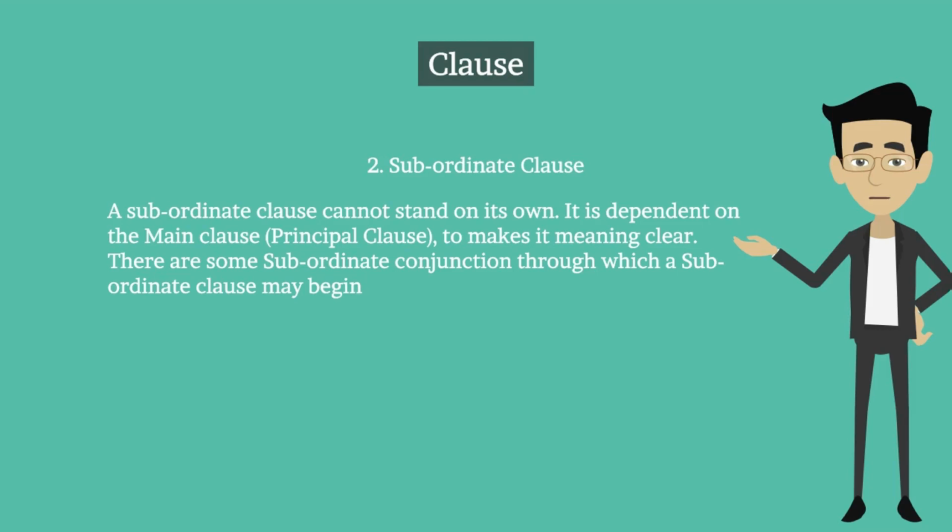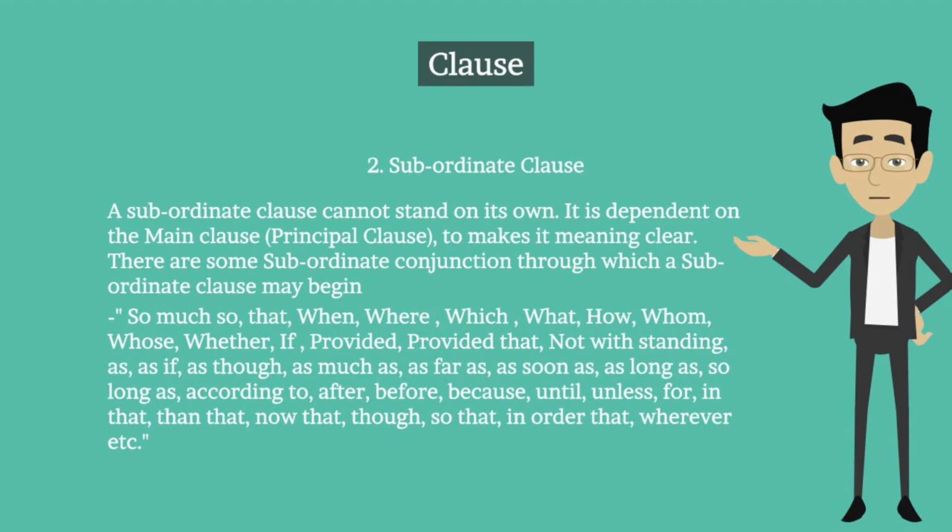There are some subordinate conjunctions through which a subordinate clause may begin, such as: when, where, which, what, how, whom, whose, whether, if, provided that, notwithstanding, as if, as though, as much as, as far as, as soon as, as long as, so long as, according to, after, before, because, until, unless, for, in that, now that, though, so that, in order that, wherever, etc.